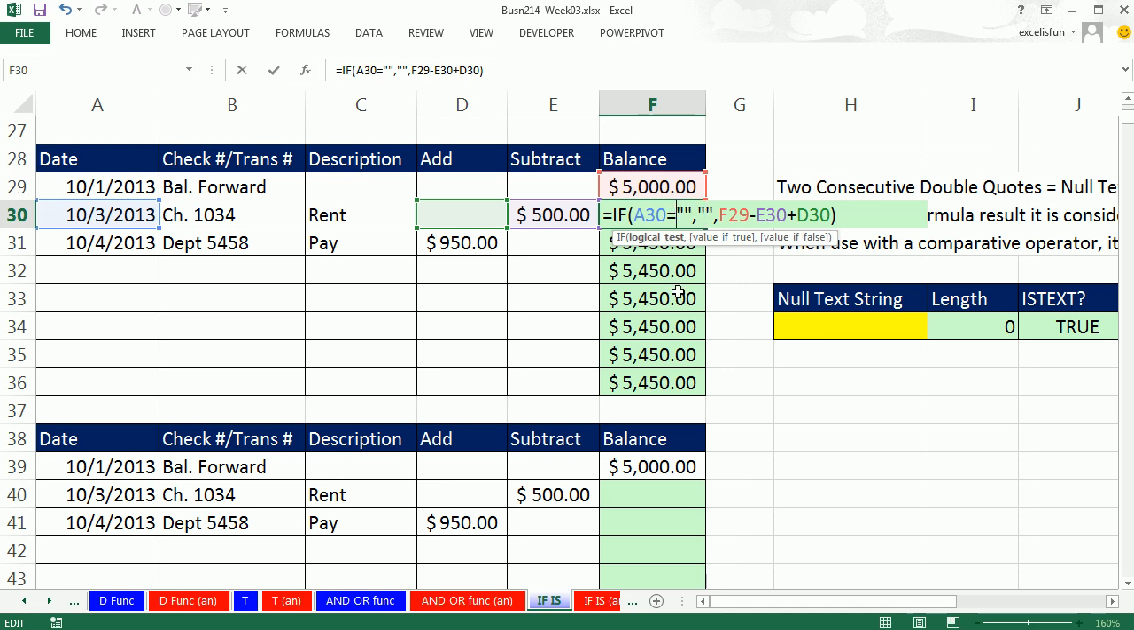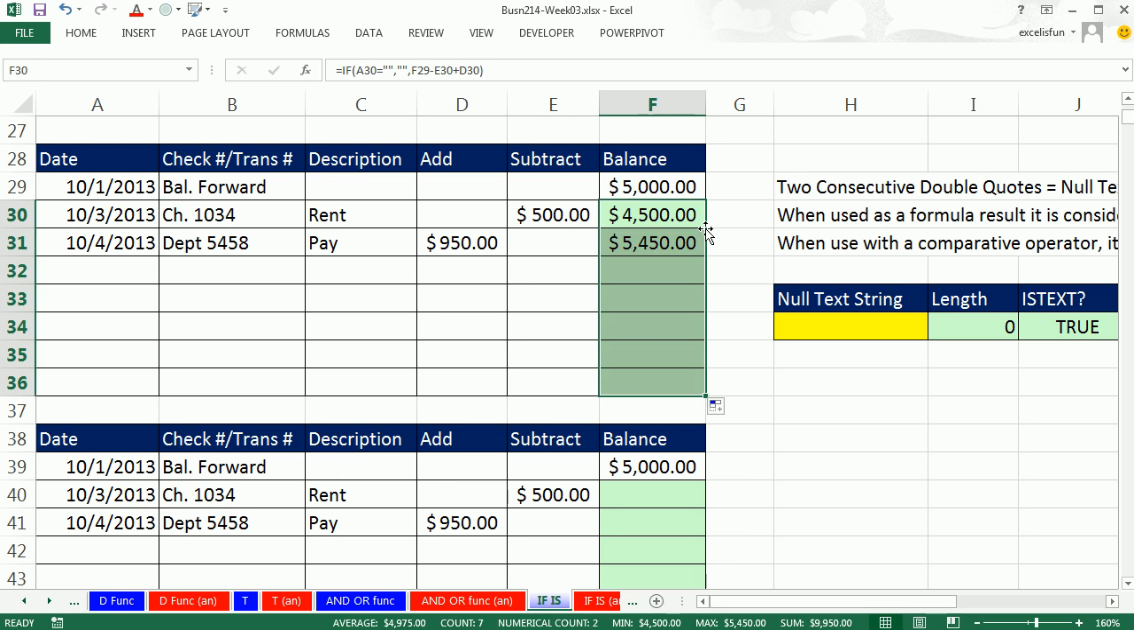So technically, when you say, is the cell equal to double quote, it's testing two things. Are you empty or are you a null text string? Now again, we're designing this template for ourselves. We're never going to have a null text string here, so it'll always test whether it's empty. Ready? Control Enter. Double click and send it down.